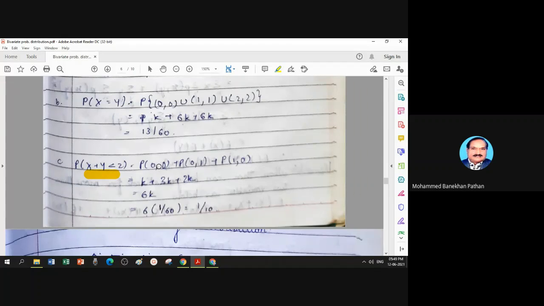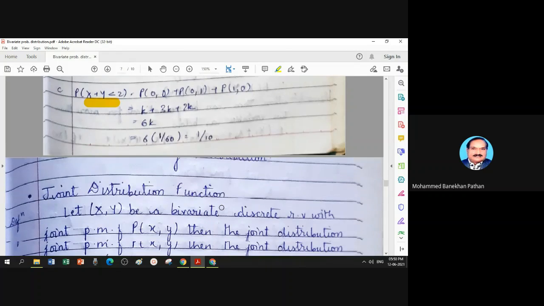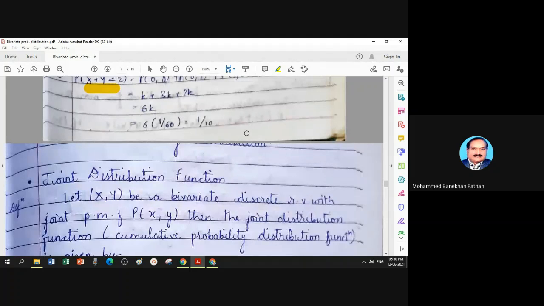Okay. x is 0, y is 1, total is 1, less than 2. Okay. x is 1, y is 0, total is 1, less than 2. Okay. So the addition of these probabilities is the answer to the corresponding question. 6k, that means 6 multiply 1 by 60, 1 by 10. So these are the numerical questions related to joint probability distribution, bivariate discrete random variable.